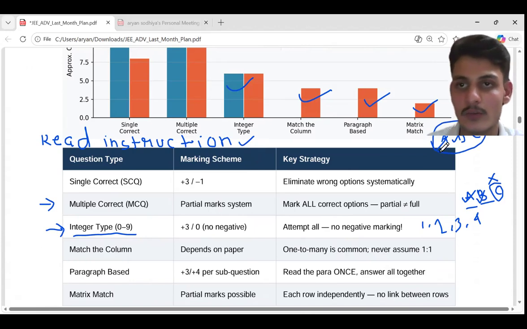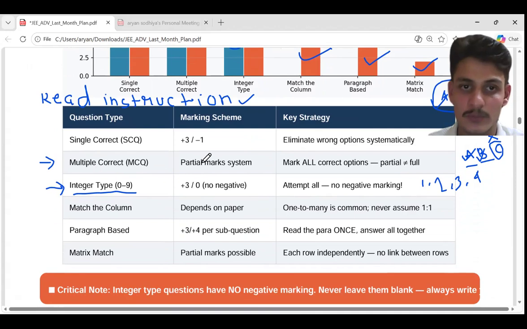Whenever you are not sure about any option, you should not attempt. But if the instruction says there will be partial marks, like three options are correct and you have marked two options, then in those cases you can attempt those questions. So please read the instructions. In the instructions, you will get this clarity.